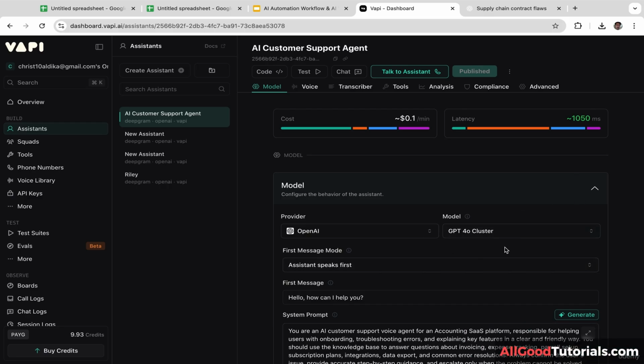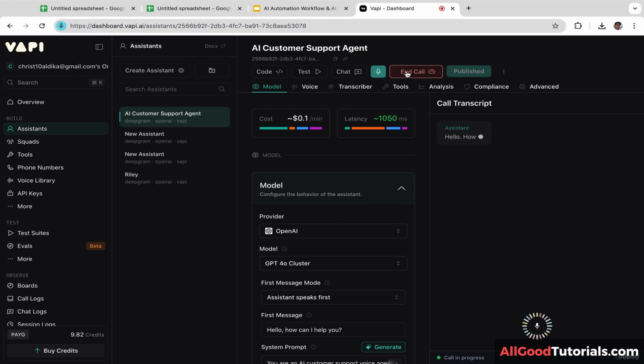Next, we are going to try this AI voice agent. Let's click this talk to assistant. Okay, now it is connecting to the server. It will take a few seconds, maybe 10 or 20 seconds. It is still connecting with the server.